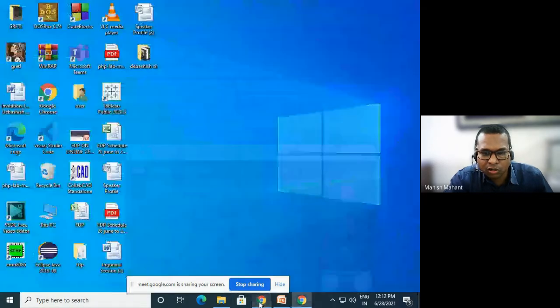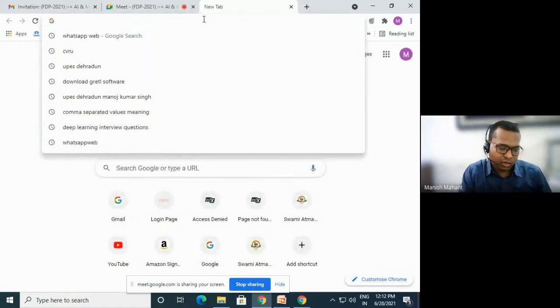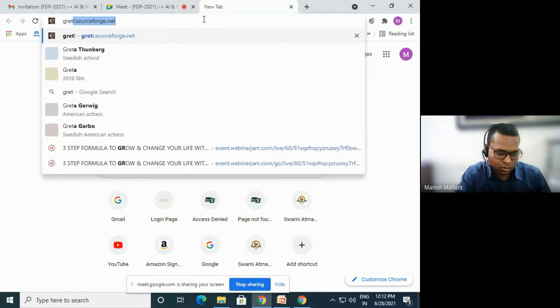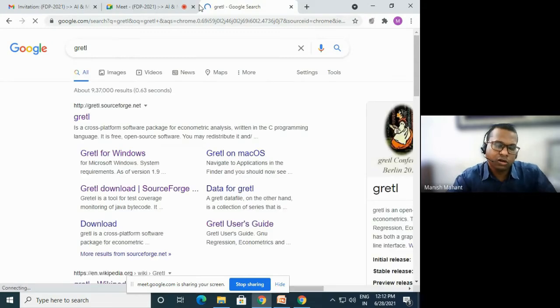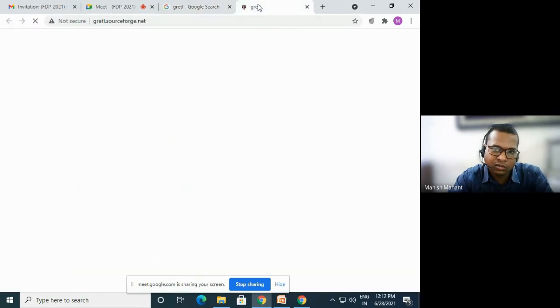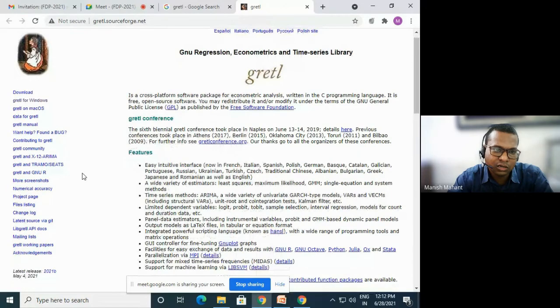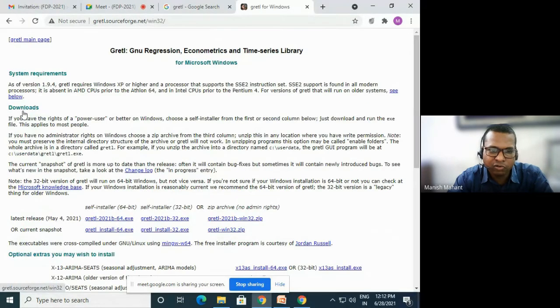So for getting the software Gretl, you just type Gretl in Google. Whatever first link comes up, just click on it. Okay, so this is the link for downloading the Gretl software. Here you are seeing Gretl for Windows. Okay, click on this Gretl for Windows.